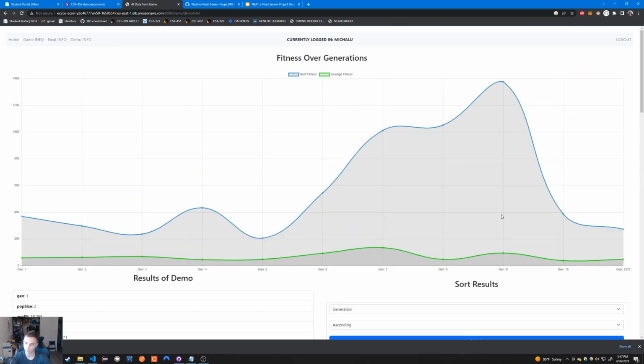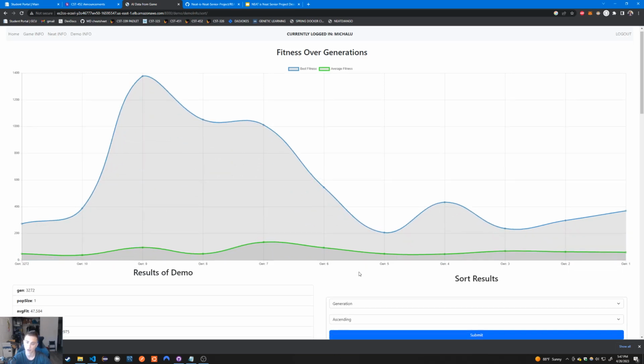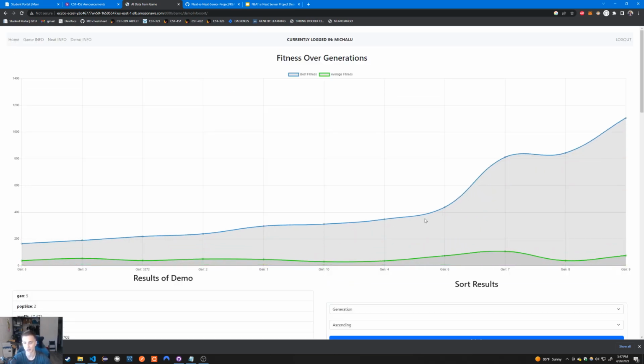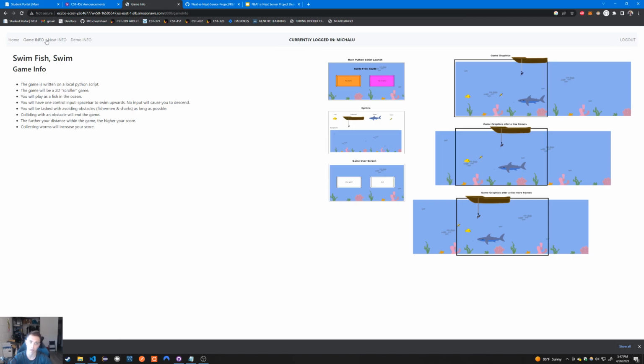We can look at the graph. We can also sort it. So, generation ascending right now. What if we go generation descending? Oh, well, what if we want to know which generation had the best fitness without looking at it too hard? Okay, well then we just sort it by best fitness and look all the way at the right. Generation 9 with 1377. That's the basic premise of the web app.